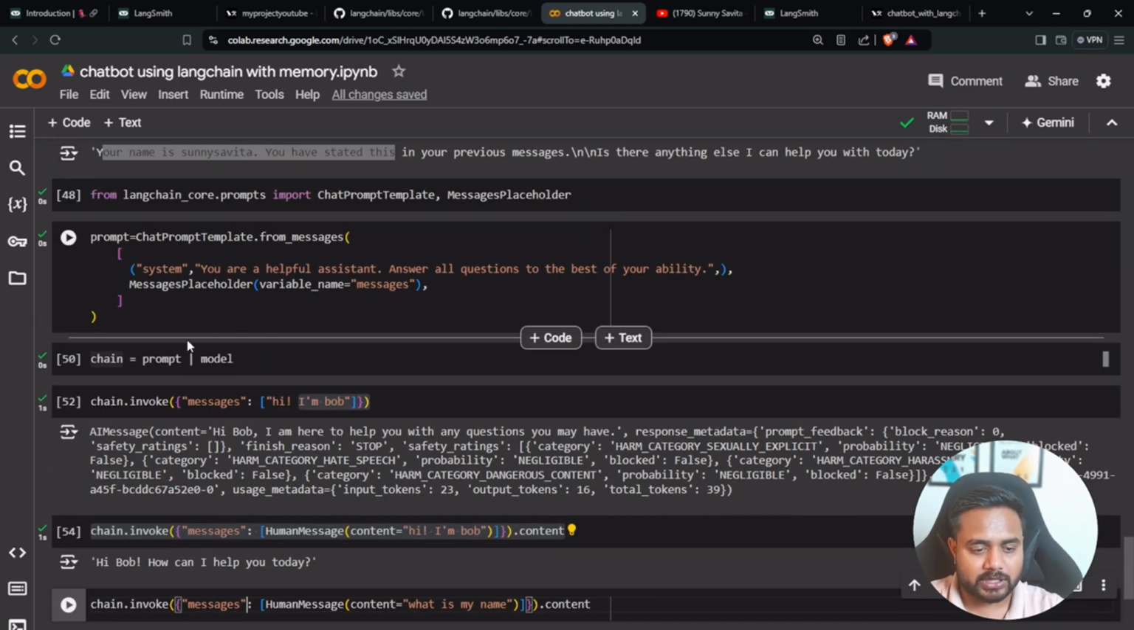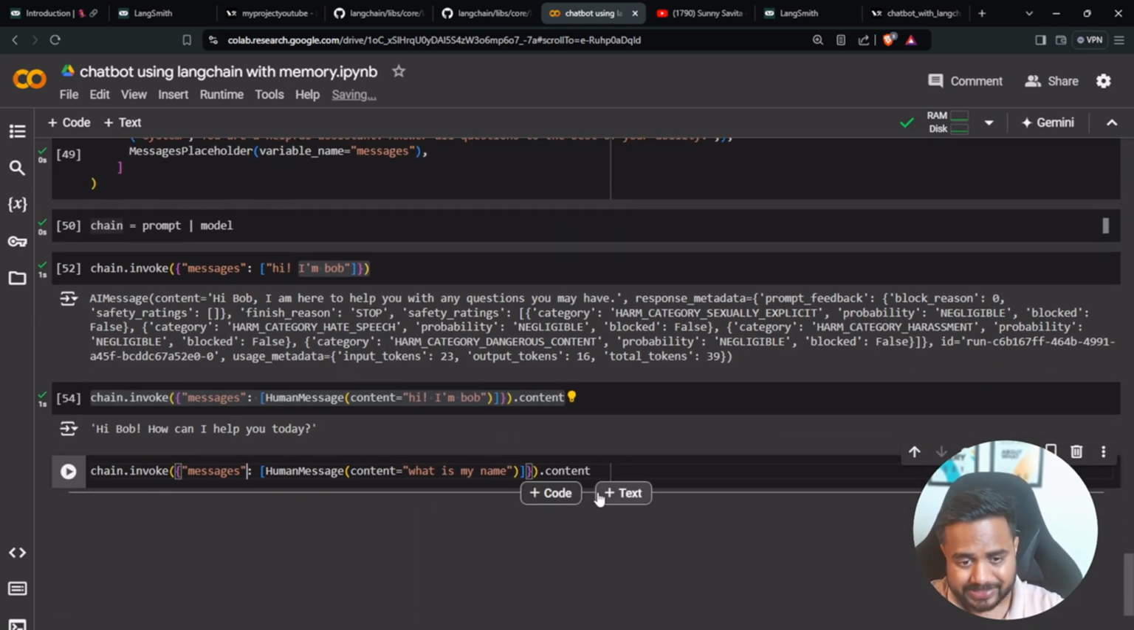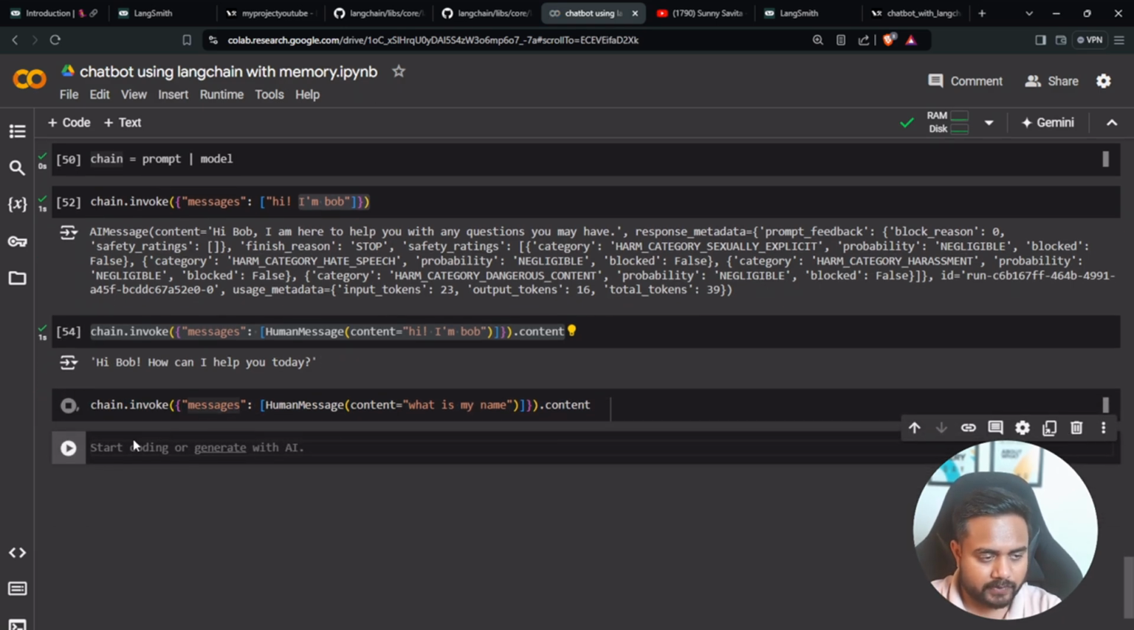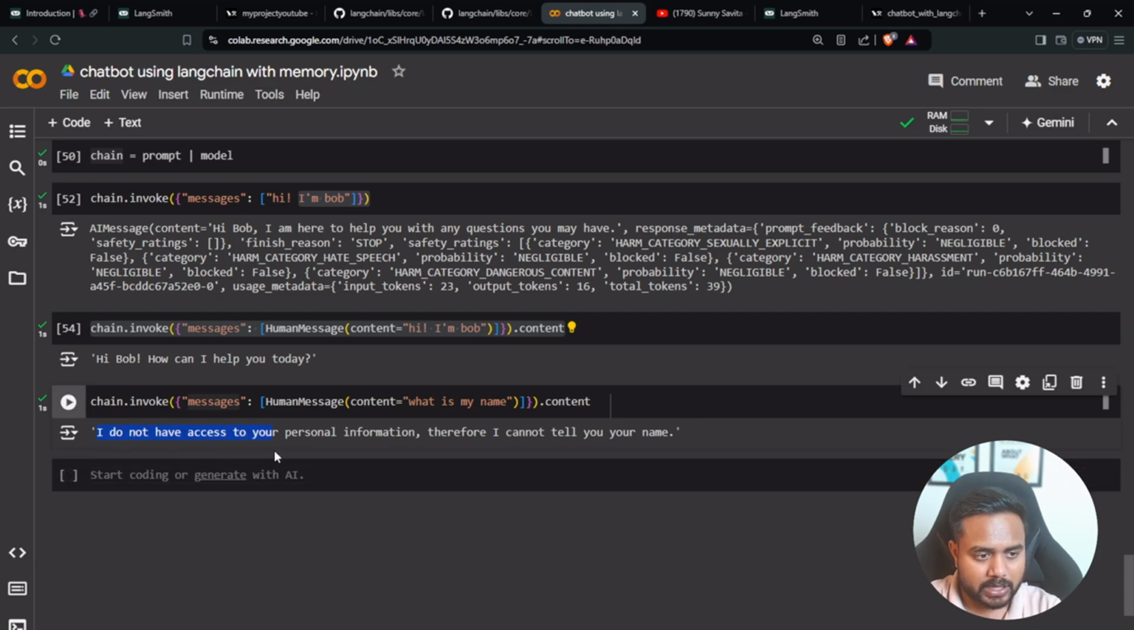See, before I was doing this using the direct message. Now the same thing I'm doing using the prompt template. So see what it will reply to me. It is saying, I don't have access to your personal information, therefore I cannot tell your name. Yeah, this is an obvious thing.